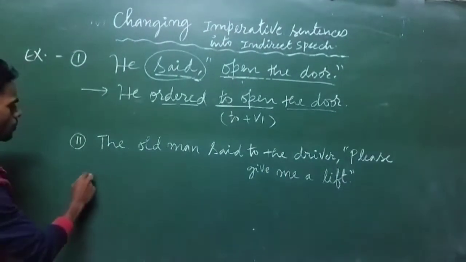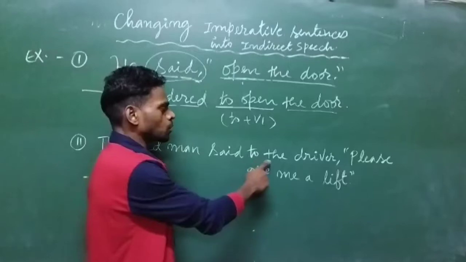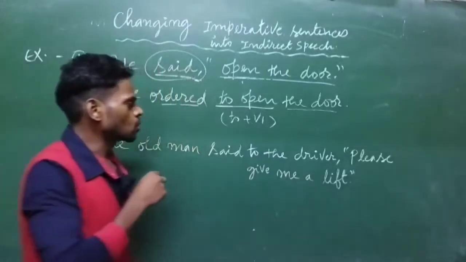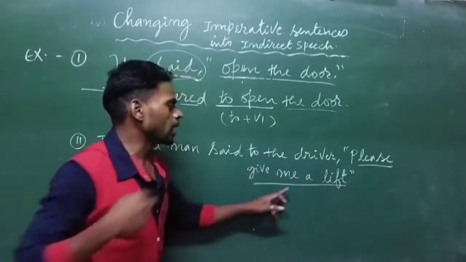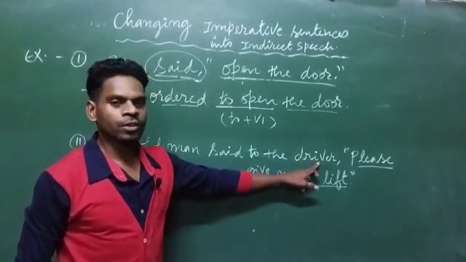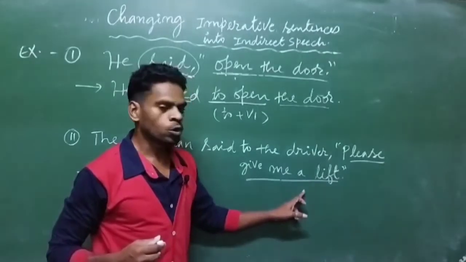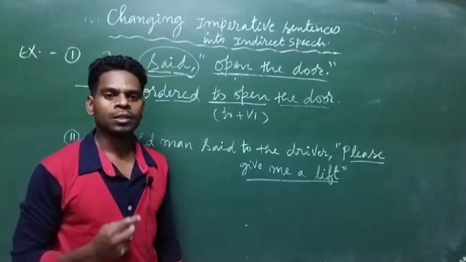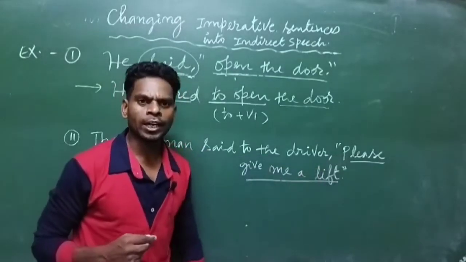Next example. Here the old man said to the driver, comma, please give me a lift. So here when you see this particular sentence, please give me a lift, the old man is requesting the driver, please. And you have seen whenever the word please or kindly is there, we do not write those words.